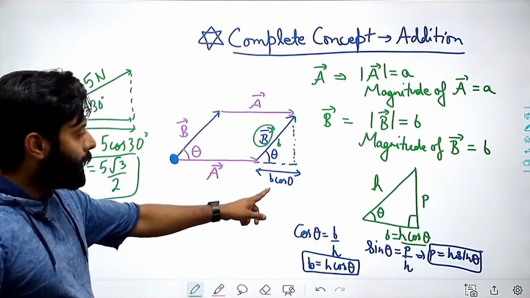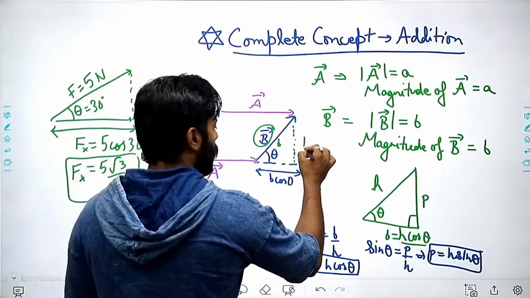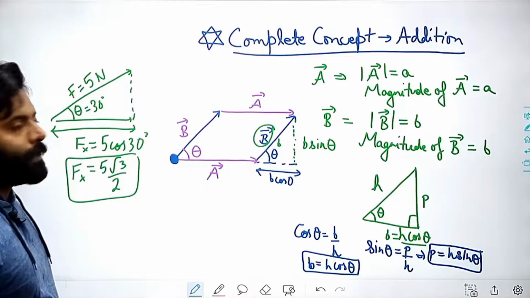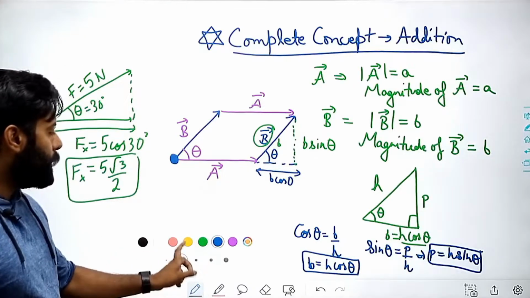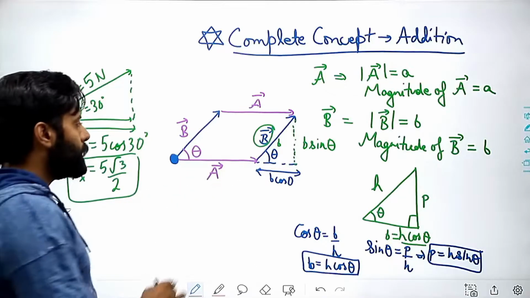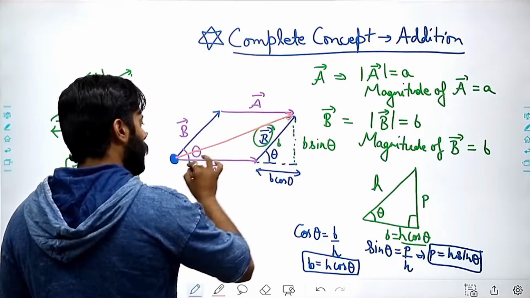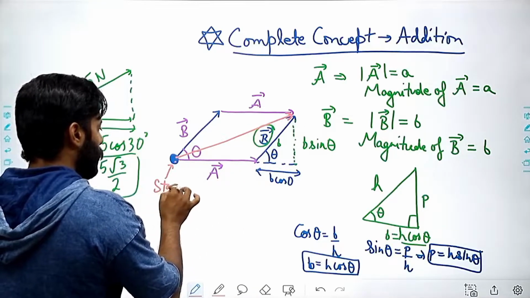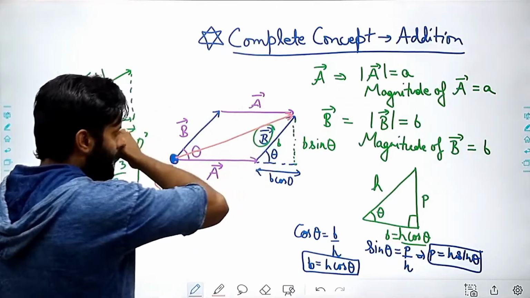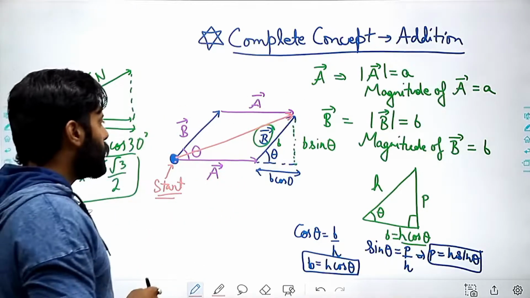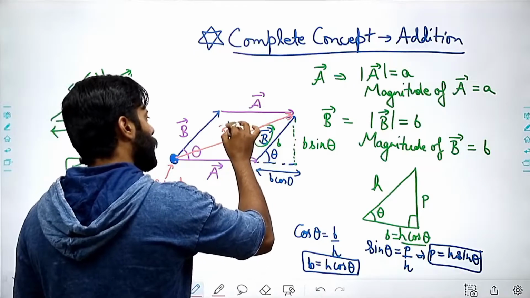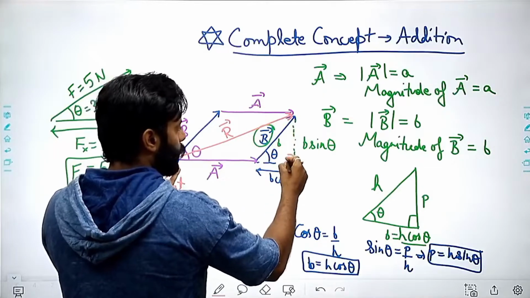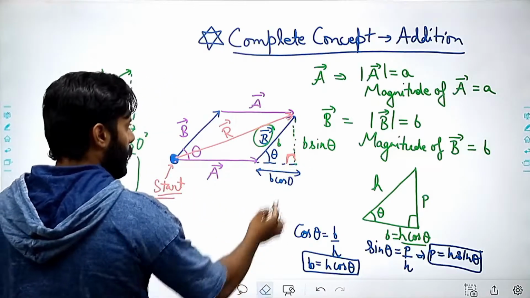So here as well I can write b cos theta, and here I can write b sin theta, right? And the resultant of these two, a vector and b vector, will be the line joining this starting point to that initial point. This is the starting point and that is the initial point, right? So this is the resultant vector.